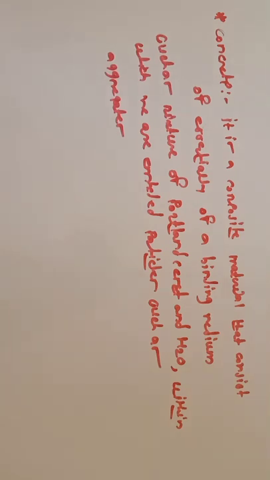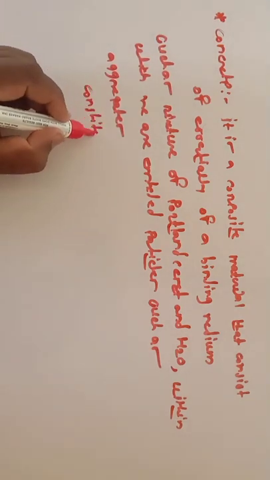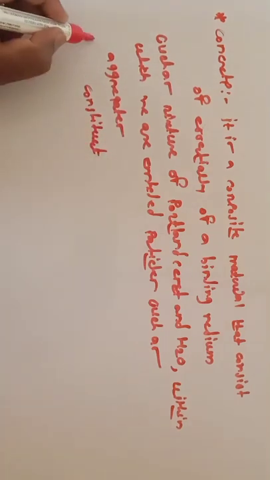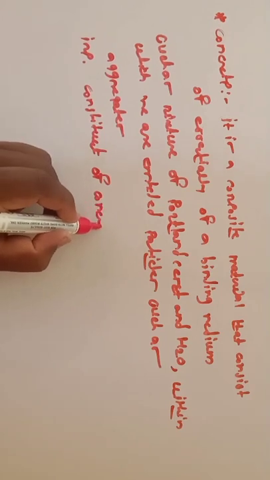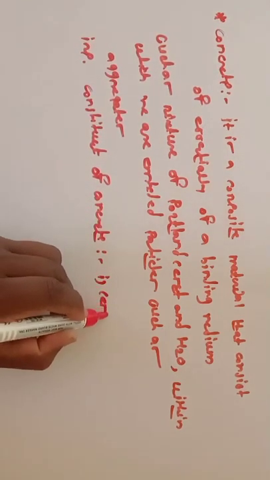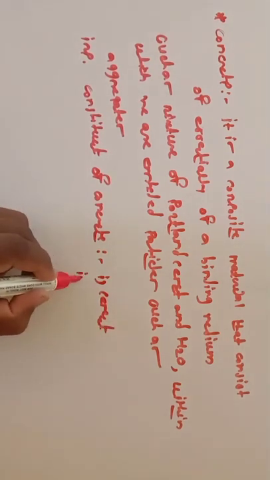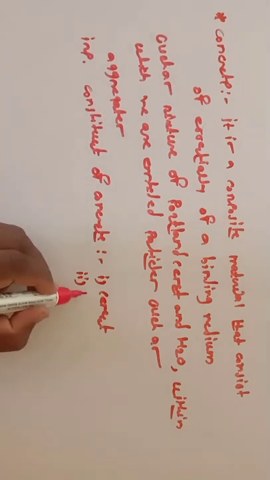If you consider the important constituents of concrete, the first is cement. The second is water.